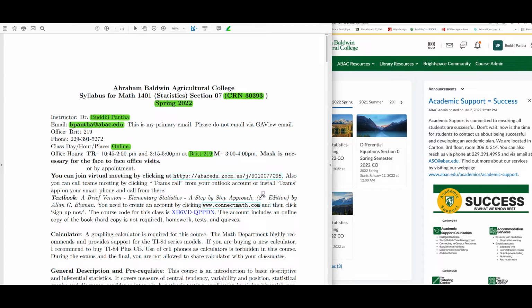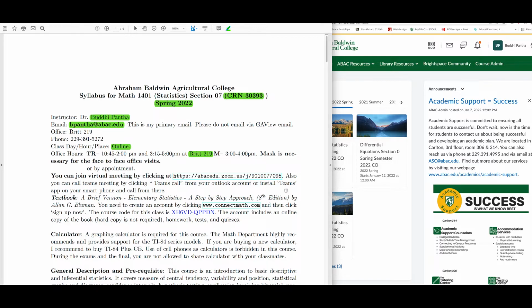And another way, and the easiest way I would say, is install a Teams app on your smartphone. And on the Teams app, you will have to use the abac.edu email address when you use the Teams app, okay? And then create an account there, because your email address is already used in the system, so the Teams will recognize your email address there. And then from there you can press plus sign on the top right hand corner of your Teams app, and that way you can type my name and then give me a call that way too. Okay, so there are many ways you can talk to me.